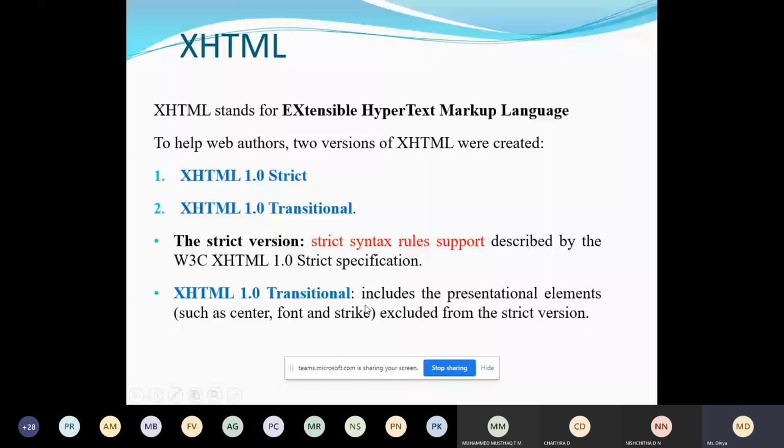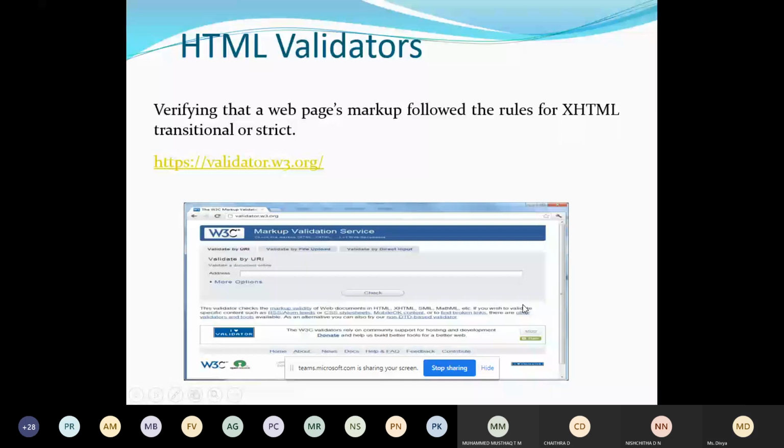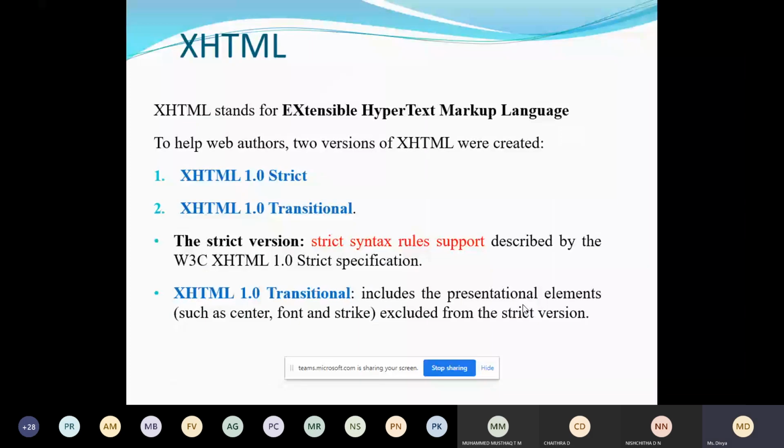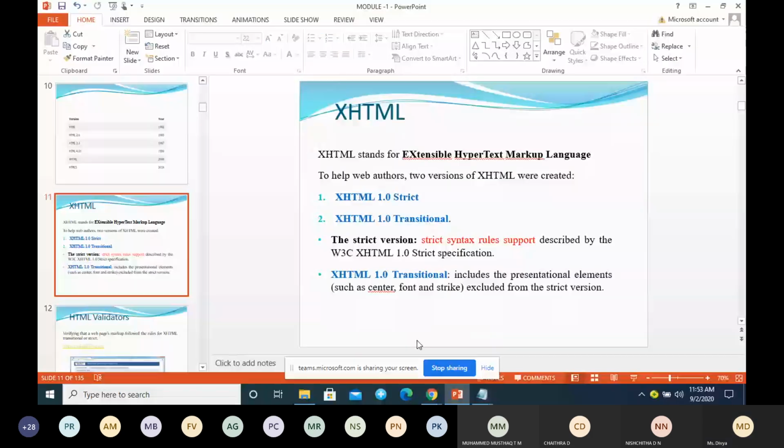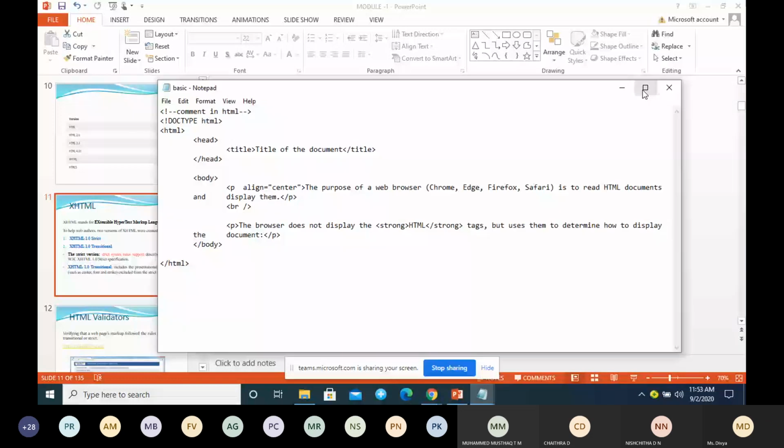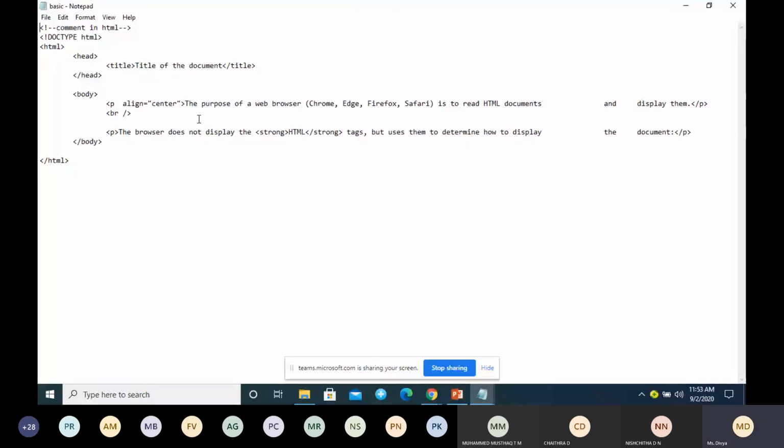One was the strict version, which was giving more importance to the rules, and the second version was giving more importance to the presentation. Okay. So I'll just show you a simple HTML5 document. So this is a simple Notepad, you can see the screen, right?